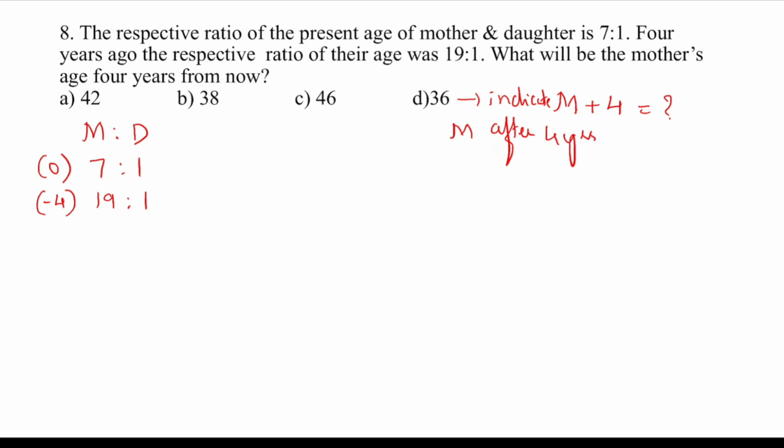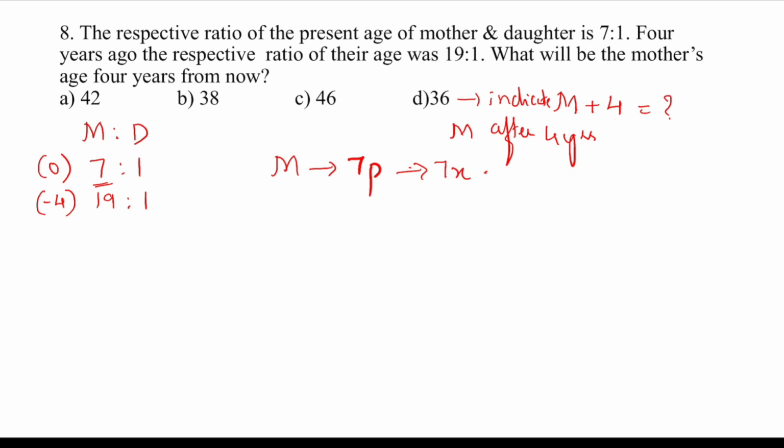You have to deduct 4 years from each option. When you deduct 4 years from each option, whatever the answer is, that should be a multiple of 7, because presently we know M is 7 parts, or nothing but 7x. So whatever the option is, if you deduct 4 years from that, the answer that comes should be a multiple of 7.